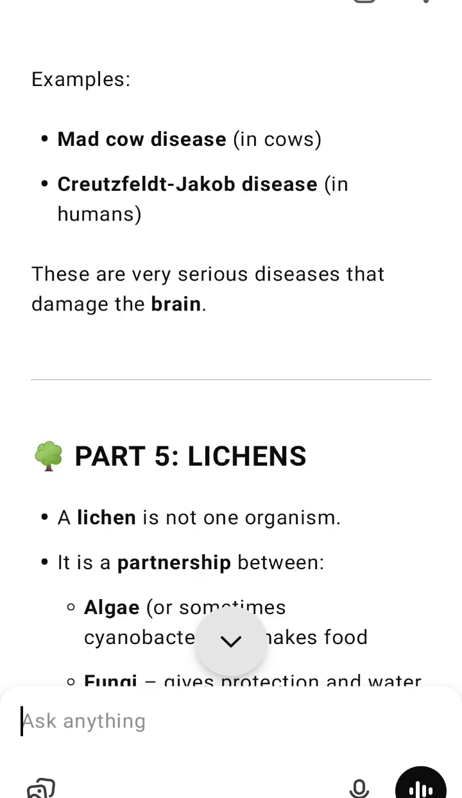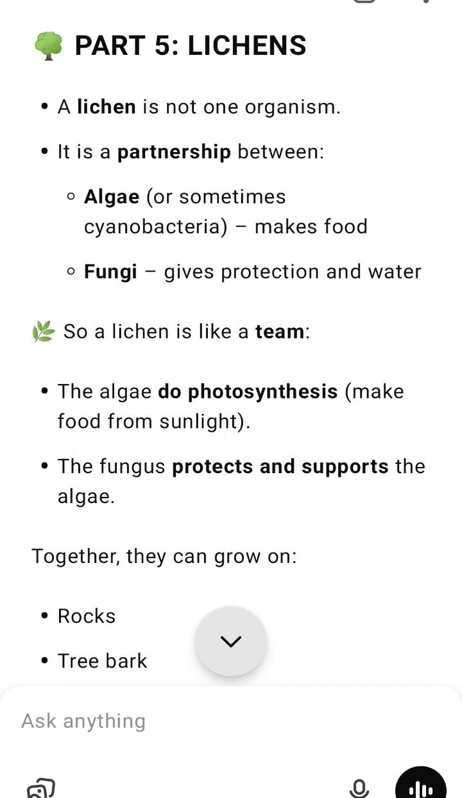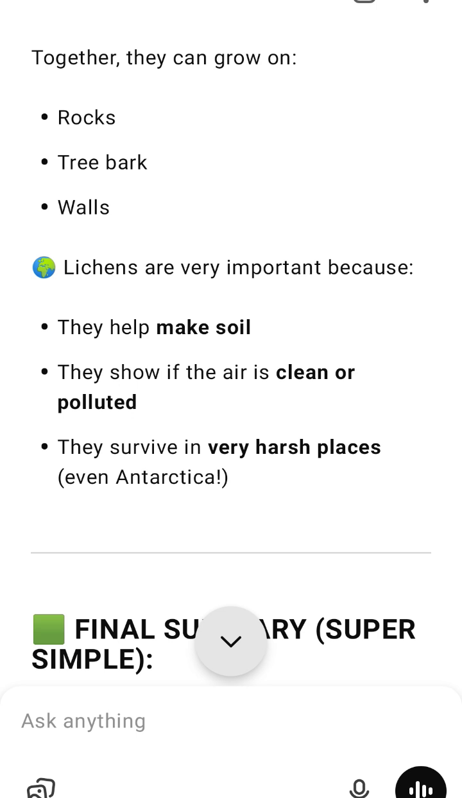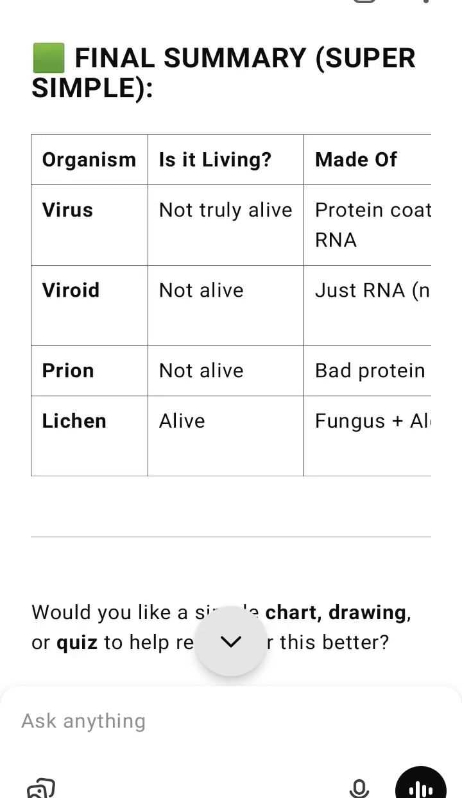Part 2. Viroids, naked trouble for plants. What is a viroid? Imagine just the tiny instructions of a virus without the shell. That's a viroid. Only RNA, no protein coat, infects only plants. Who discovered viroids? Theodor Diener, 1971, found in infected potatoes. Disease, potato spindle tuber disease.